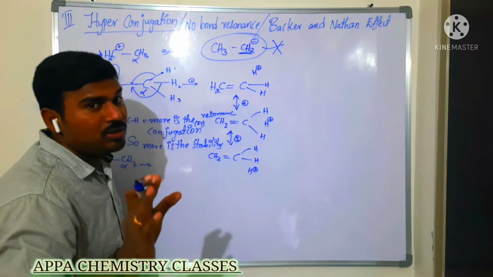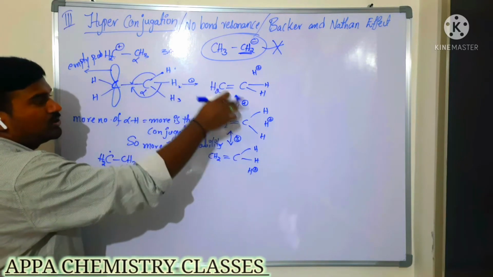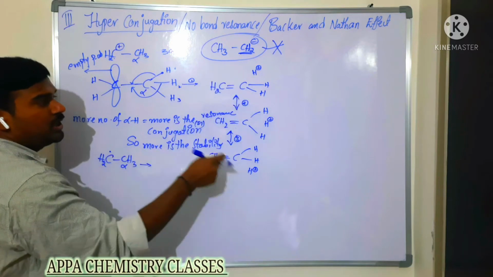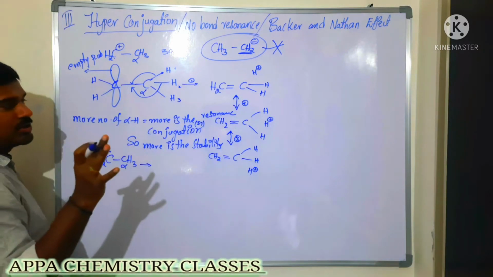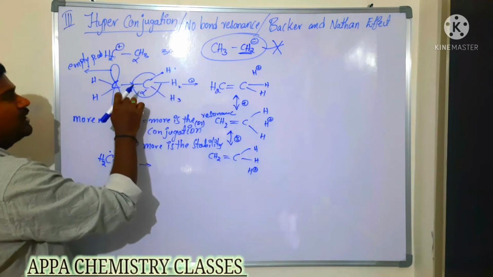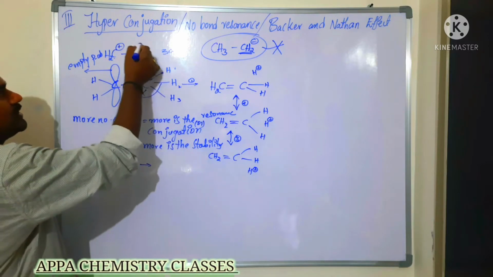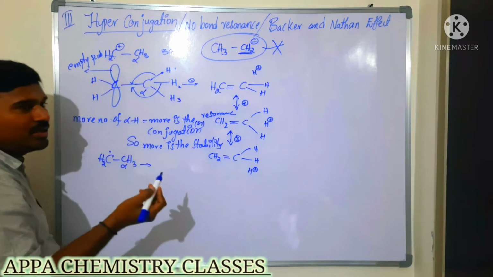Is that clear? So don't say that 4 alpha hydrogens give 4 hyperconjugative structures. We have to consider only no bond resonance structures as hyperconjugative structures. Only 3 hyperconjugative structures are possible for the ethyl carbocation. I told you this is the electron releasing group; according to the plus I effect, it stabilizes the carbocation.